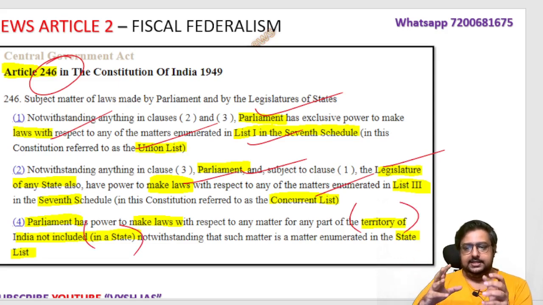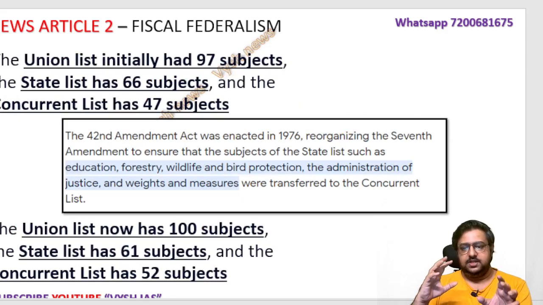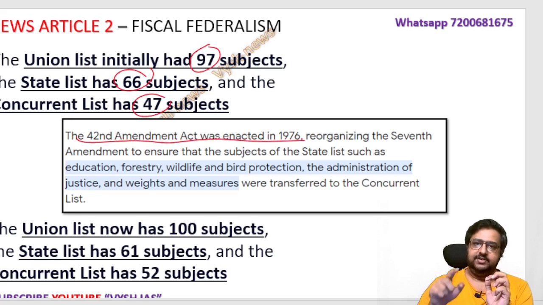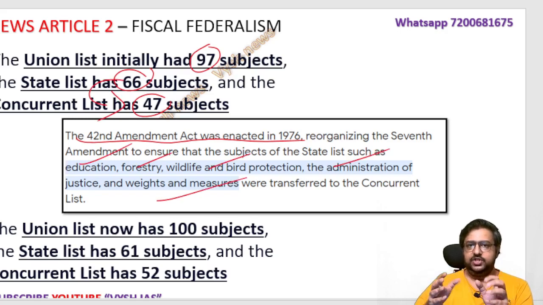Okay, then again, as I told, regarding the shifting: initially when the constitution was made, there were 97 items inside the union list, 66 under the state list, and 47 under the concurrent list. Then the 42nd amendment of 1976 happened during the time of Indira Gandhi. 5 items from the 66 were shifted to the concurrent list: education, forest, wildlife, administration of justice, and weights and measures. So what happened?